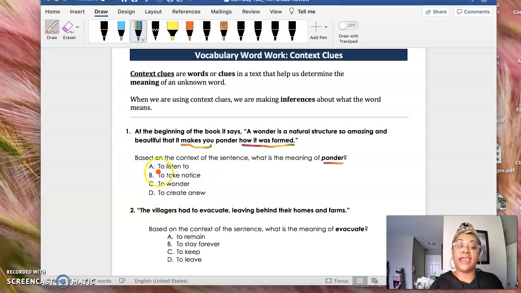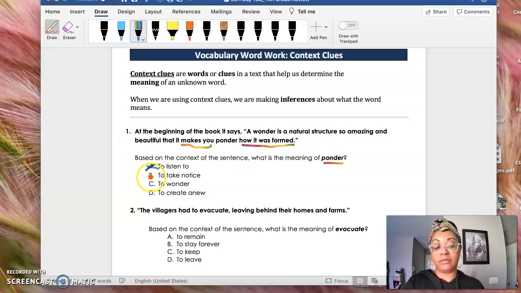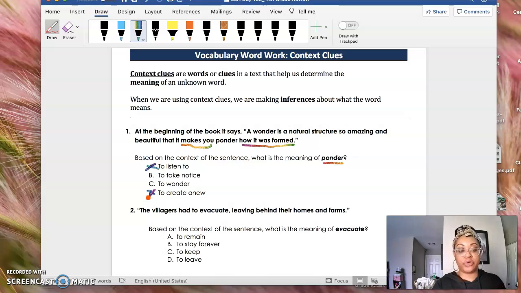So let's look at the answer choices. A, to listen to. You can't listen to how something was formed. That doesn't make sense. B, to take notice. Okay, that might make sense. C, to wonder, or D, to create anew. So we're not creating anything new here. We're pondering about how it was formed.